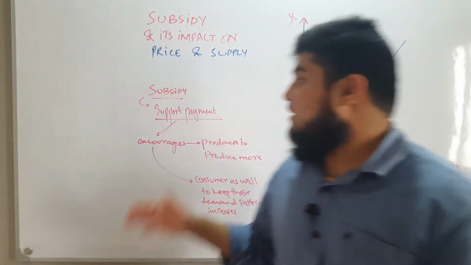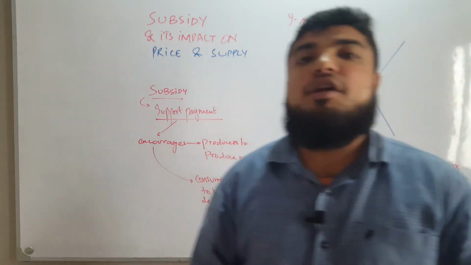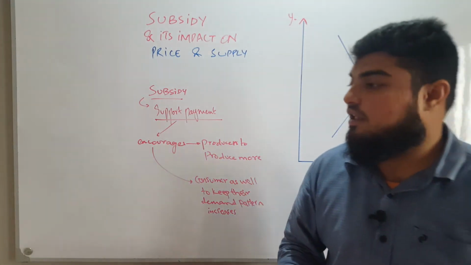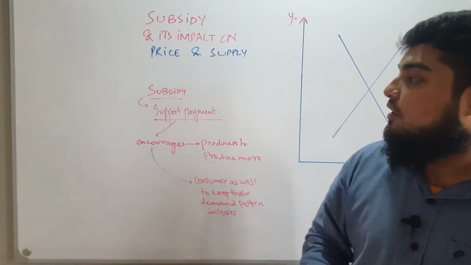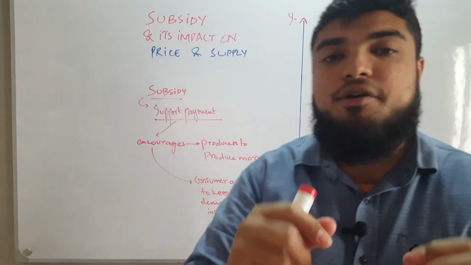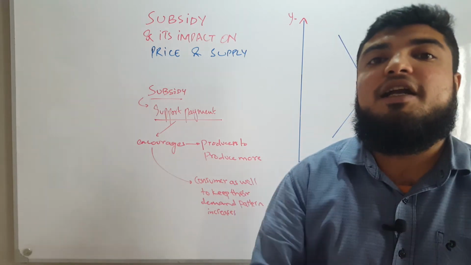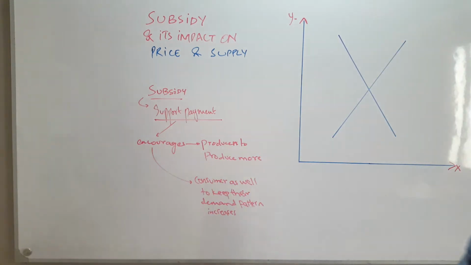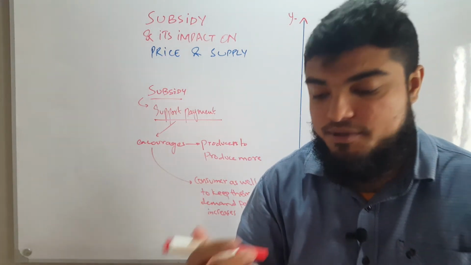Mainly the government subsidizes producers, and in developing nations it is observed that the government provides subsidies to farmers to help them reduce their cost and make goods available to consumers at lower prices. I hope that you have understood what subsidy is and why the government subsidizes.